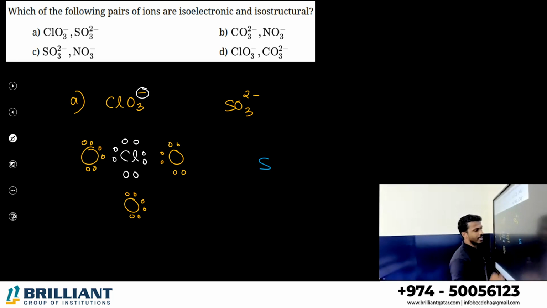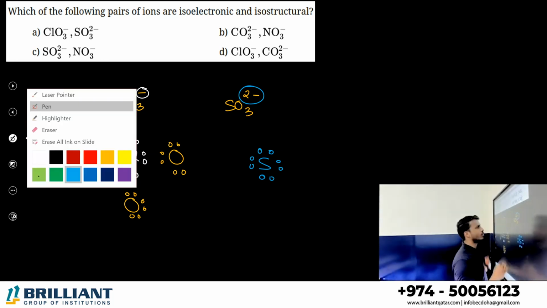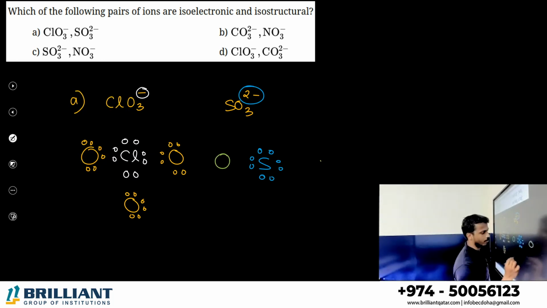Here sulfur is the central atom. What is the outermost electron count of sulfur? 6. Oxygen family. 1, 2, 3, 4, 5, 6. But can you see there is a 2 minus charge? Add 2 more electrons. Okay. It is surrounded by how many oxygen atoms? Again 3 oxygen atoms. Okay.